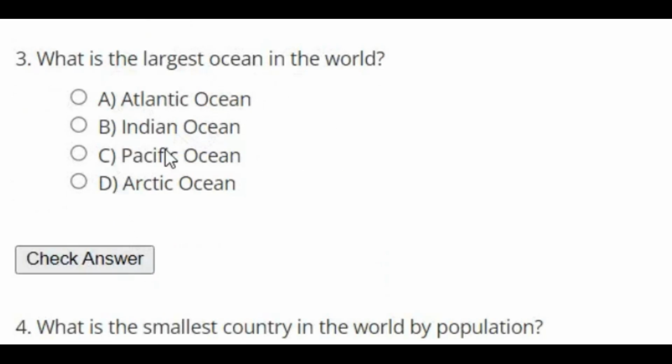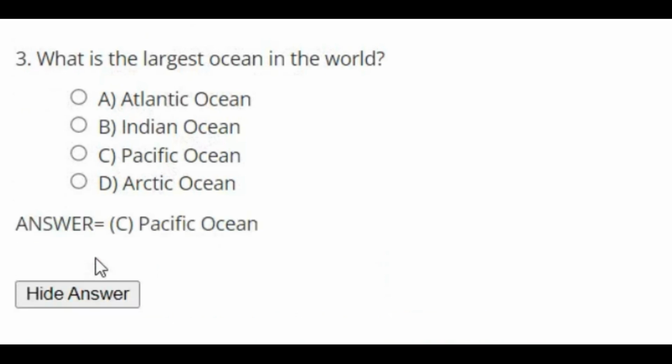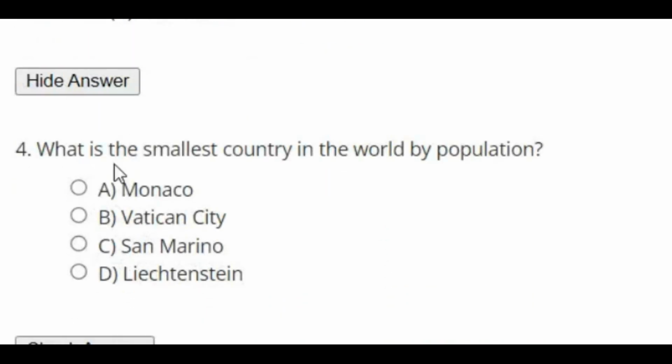What is the largest ocean in the world? The right answer is Pacific Ocean. What is the smallest country in the world by population? The right answer is Vatican City.